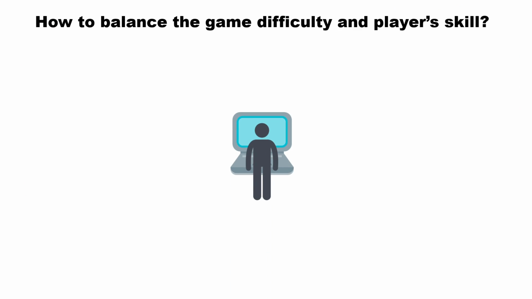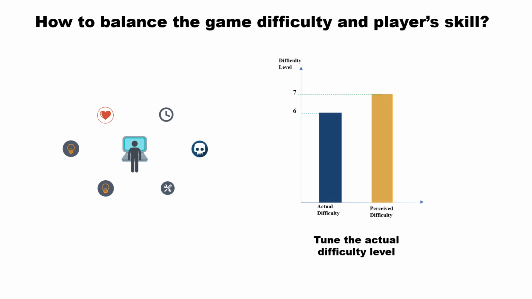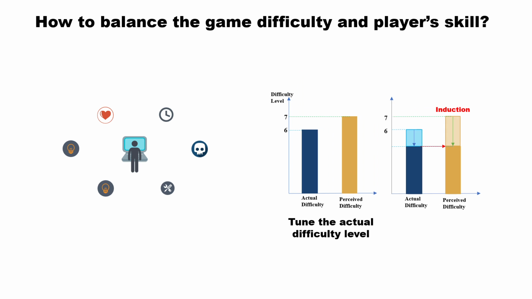The current game difficulty adjustment mostly focuses on tuning the parameters such as HP, time, which all contribute to real difficulty level, to minimize the gap between the user perceived difficulty and actual difficulty so that the user can enjoy the game. In other words, the current strategy mostly tunes the actual difficulty and induces the change on perceived difficulty so that the gap between them is minimized.